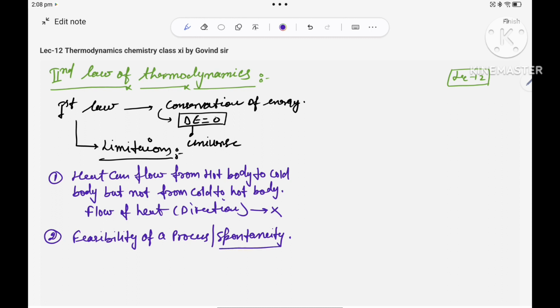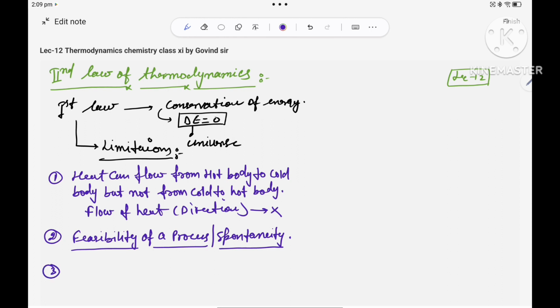Spontaneous means a process which happens by its own. A feasible process is one which happens by its own, same thing. Natural processes are spontaneous, like water coming down from the hills. But you can also raise water from bottom to top by using a DC motor or submersible. It is also possible. So how can we say which process is feasible and which is non-feasible or non-spontaneous? These are the things which are not clear.